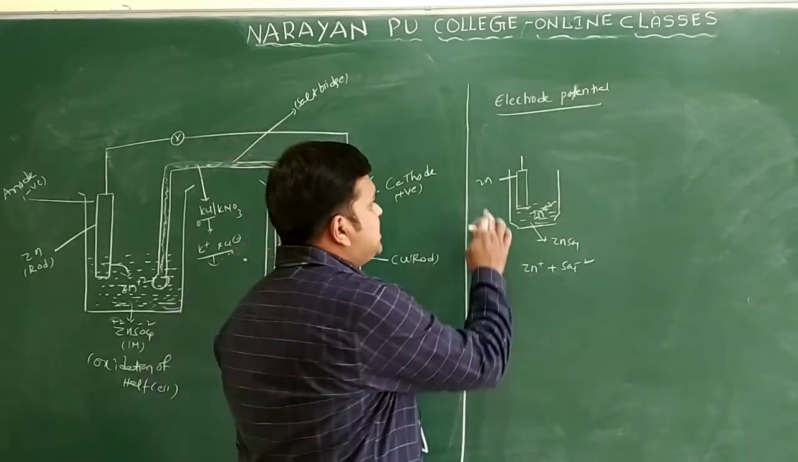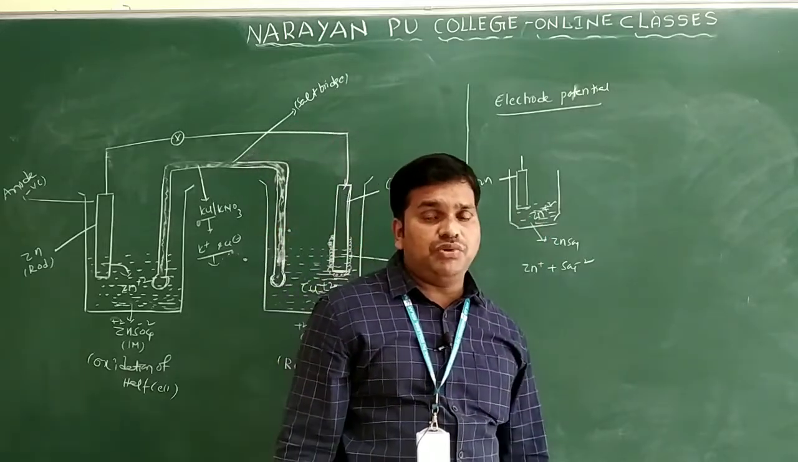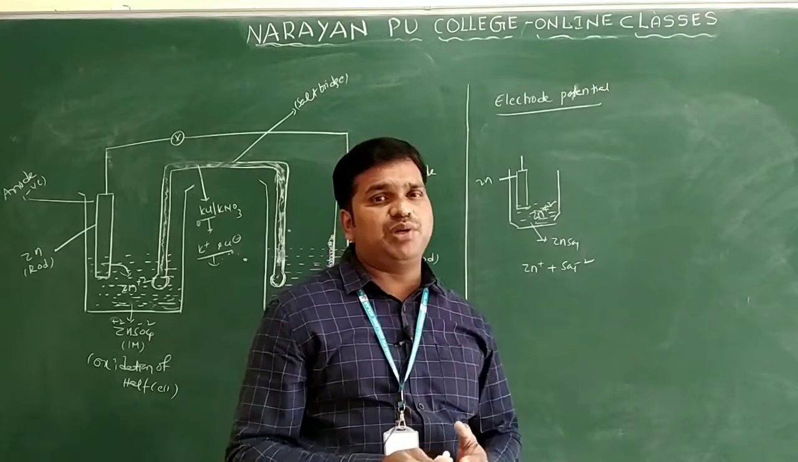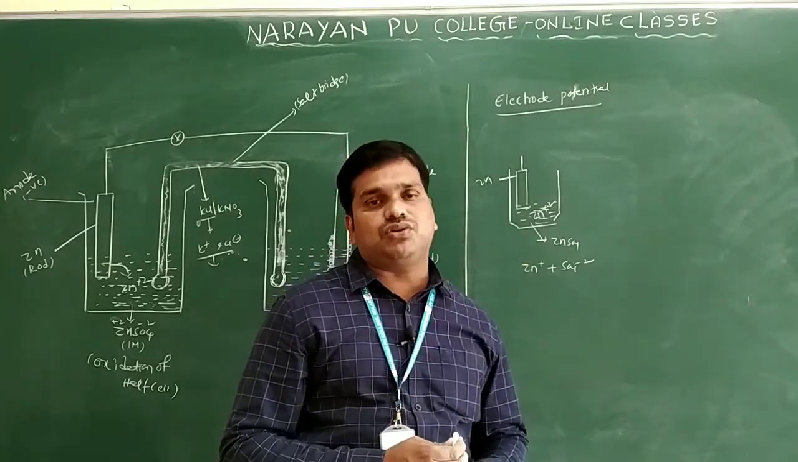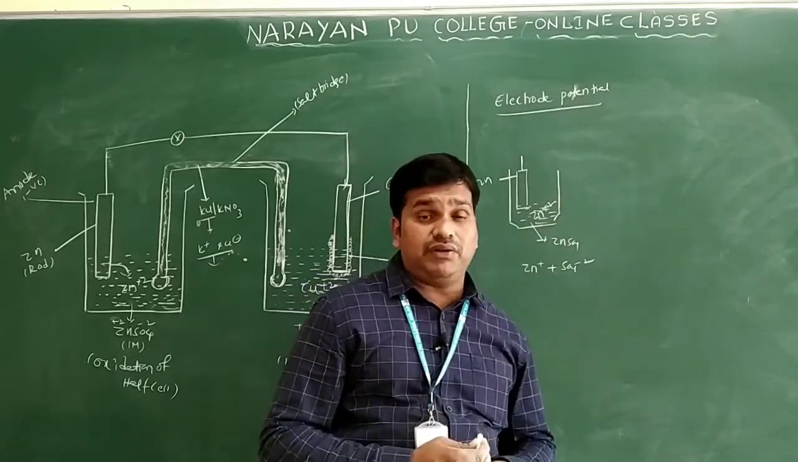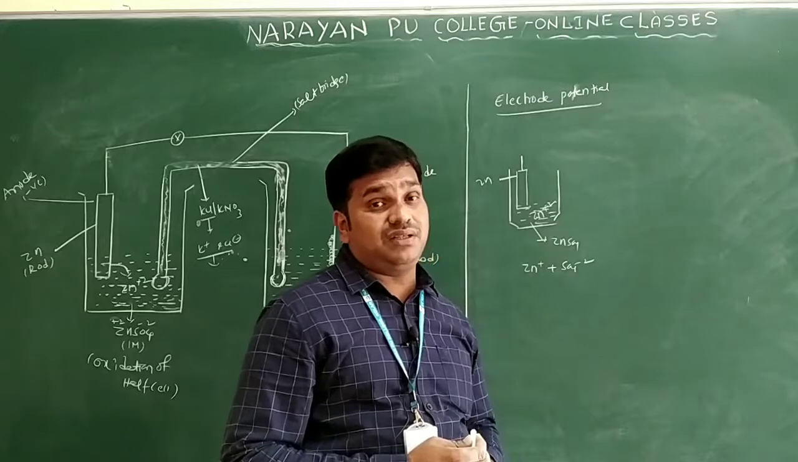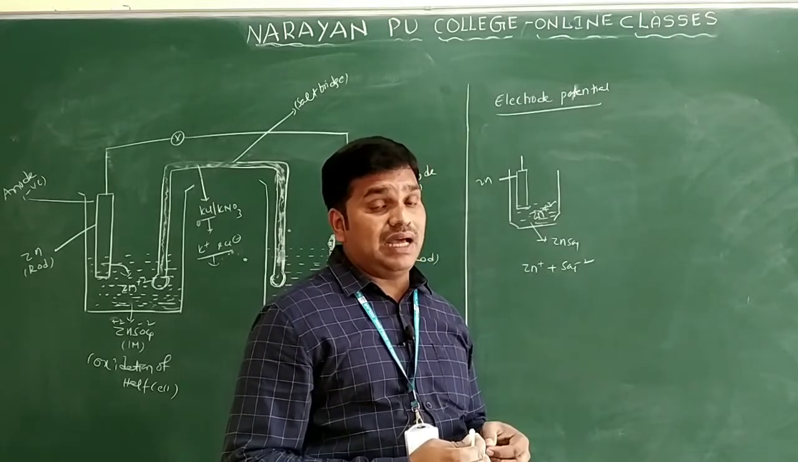Clear? Here zinc is there, no charge, but here Zn plus 2 ions are there, some charge is there. So there is some potential that can be developed between the metal rod and the metal in its aqueous solution. That we are calling the electrode potential. Or you can say the potential difference between the metal rod and the metal dipped in